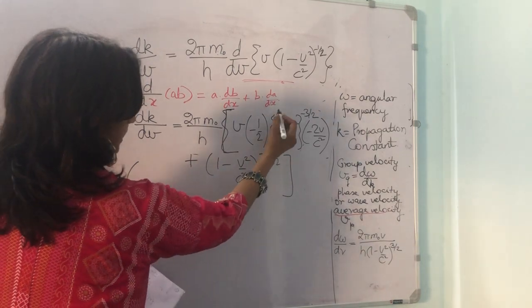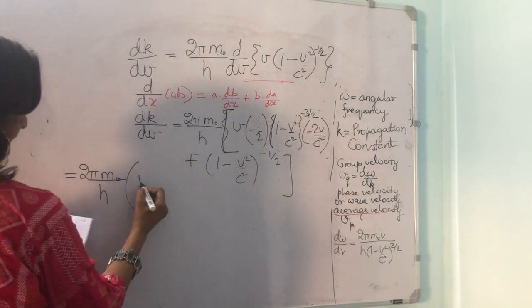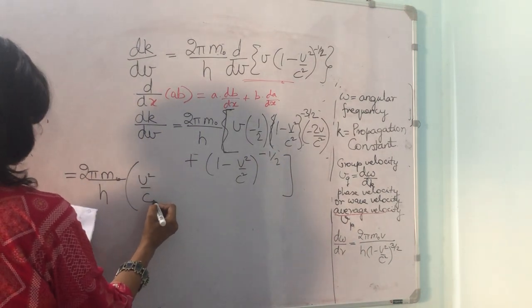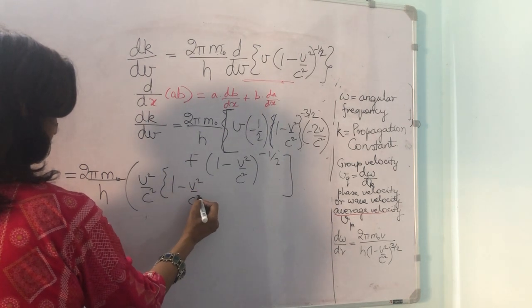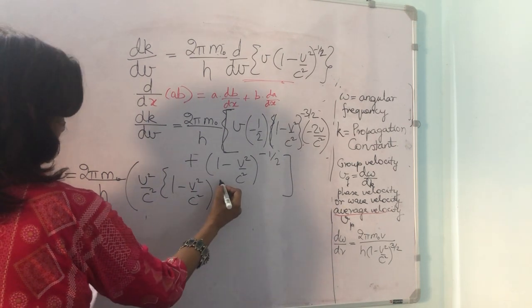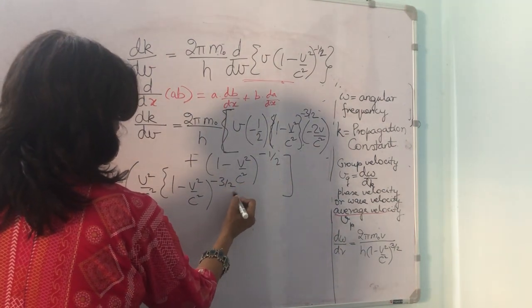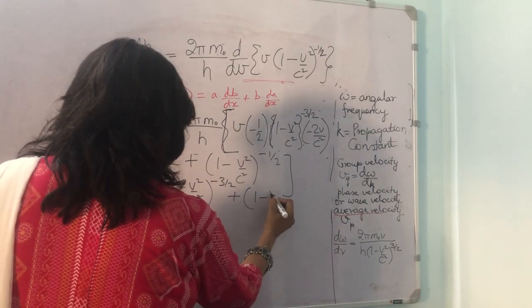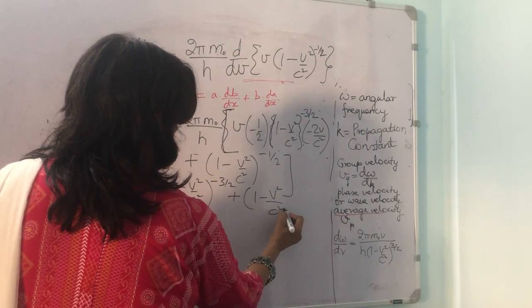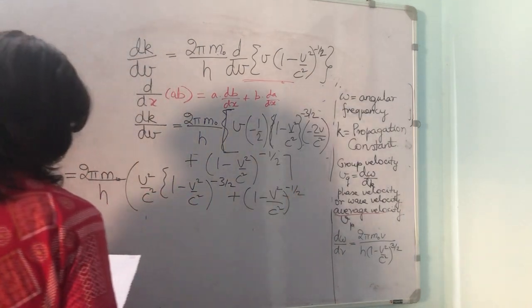We are opening this bracket, so we can write this as v²/c² into (1 minus v²/c²) to the power of minus 3 by 2 plus (1 minus v²/c²) to the power of minus half.